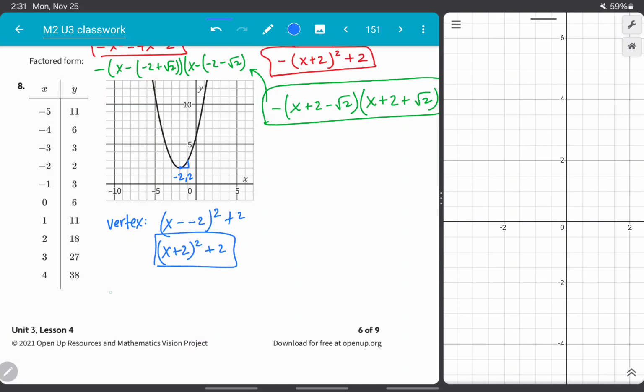We can convert that into standard form without too much trouble. We're going to have x squared plus 2x plus another 2x for a total of 4x, plus 2 squared is 4, plus this 2 on the outside. I'm going to have x squared plus 4x plus 6.